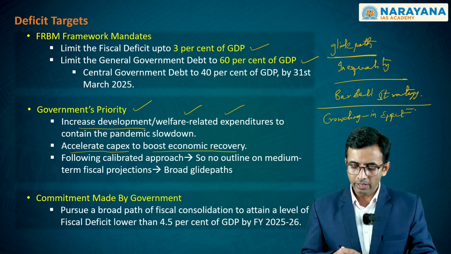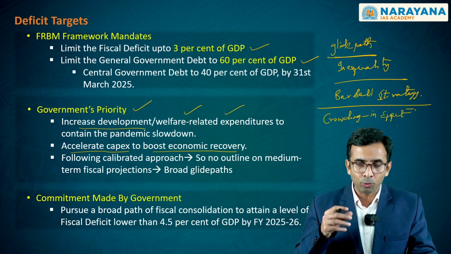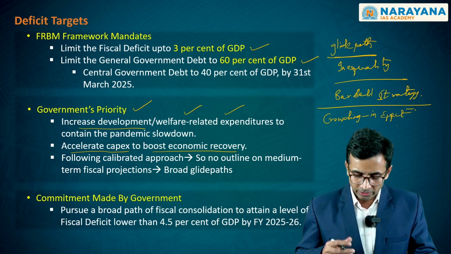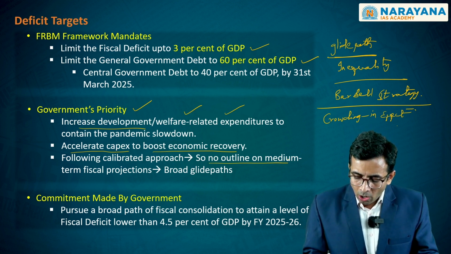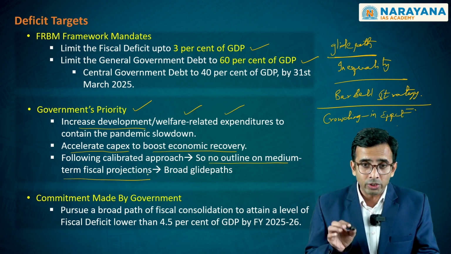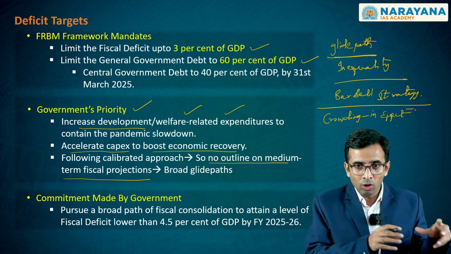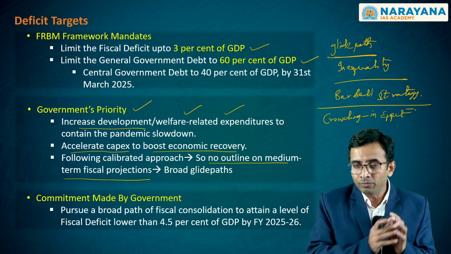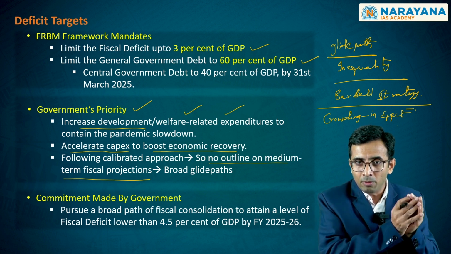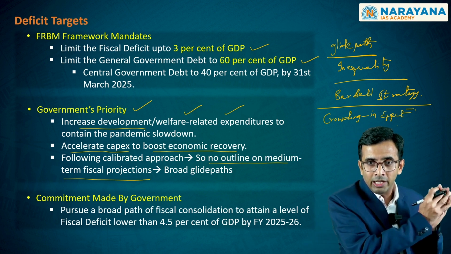On the other hand, as we have already discussed, by following this calibrated approach that the government of India has adopted since the post-pandemic recovery phase, we don't have any outline on medium-term fiscal projections. This clearly is based on the fact that there are certain global factors impacting the entire global economy, in terms of the geopolitical tensions that have emerged, whether in the Middle East, the Red Sea region or even the Central Asian region.